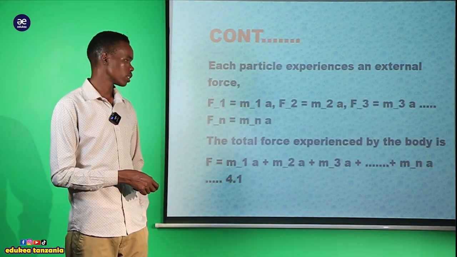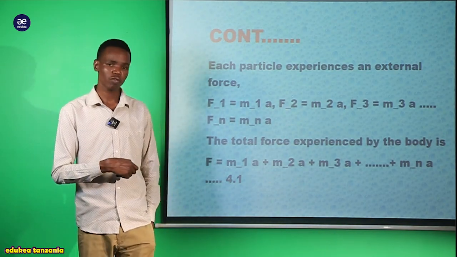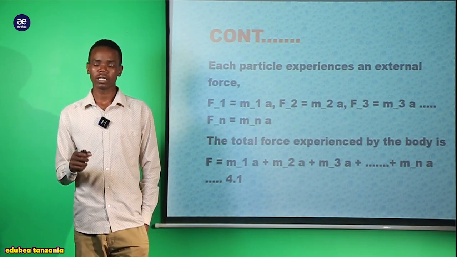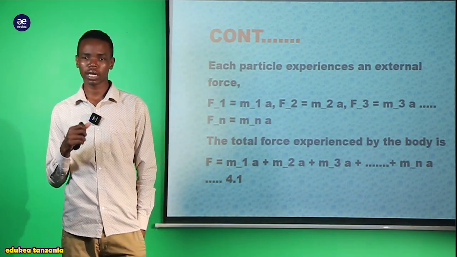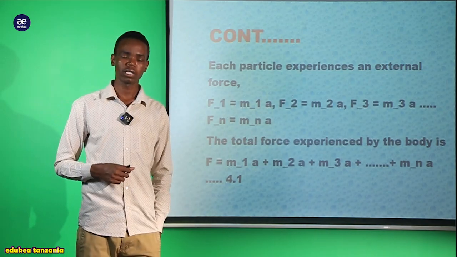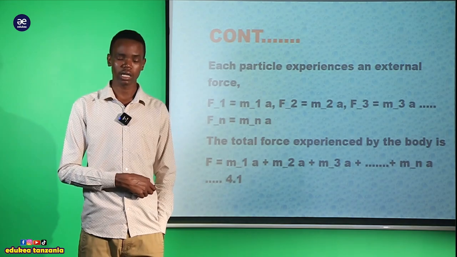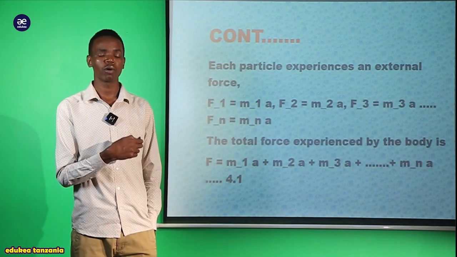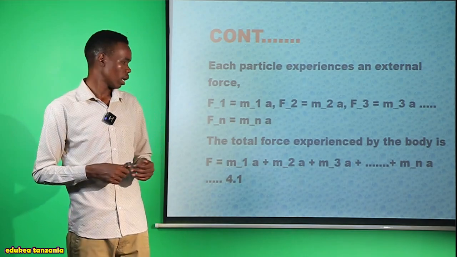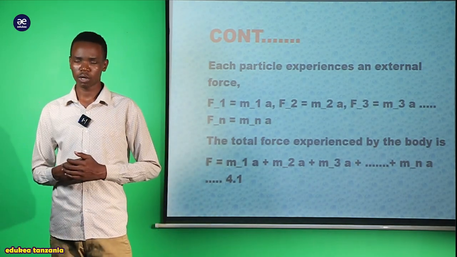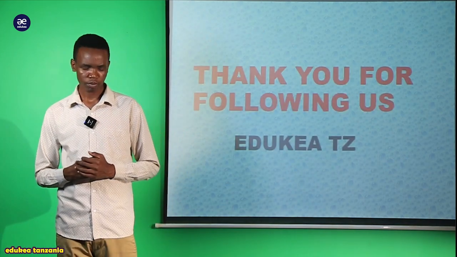But the total force experienced, sasa tunapataje ile total force experienced? Tunasema total force experienced itabidi represented by F. It means force F is equal to mass 1 times the acceleration, plus mass 2 times the acceleration, plus mass 3 times the acceleration, plus and so on, mpaka kwenye mass tunapokuwa na mass nyingi, mass n times the acceleration. This should be equation number 4.1, equation number 1 on this topic.